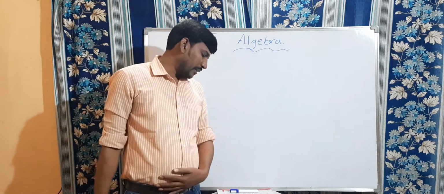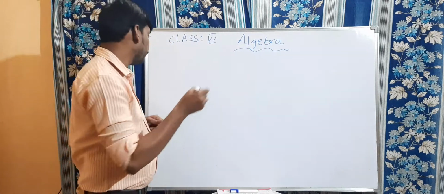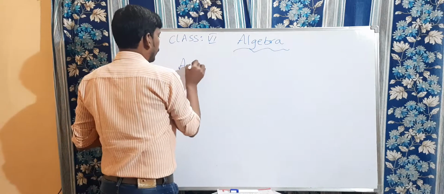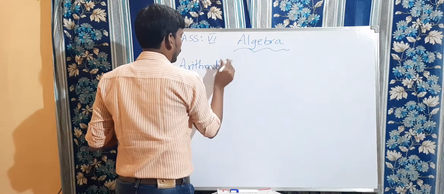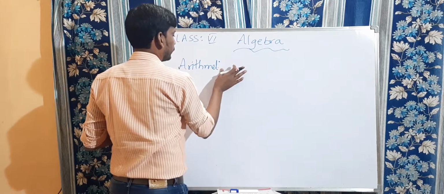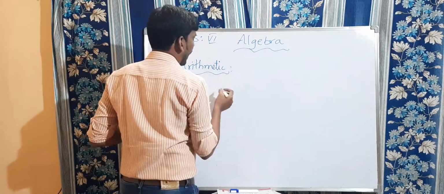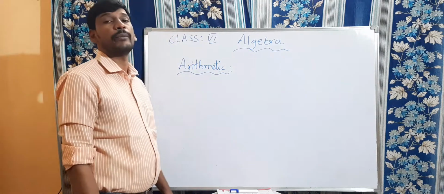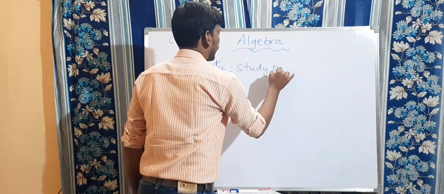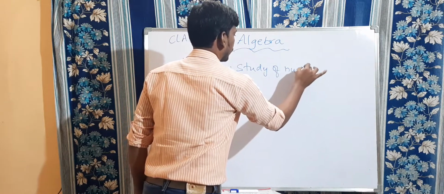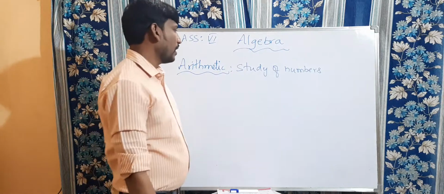The branch of mathematics in which we studied numbers is arithmetic. What is arithmetic? It is a branch of mathematics, the study of numbers and operations on numbers. Clear?